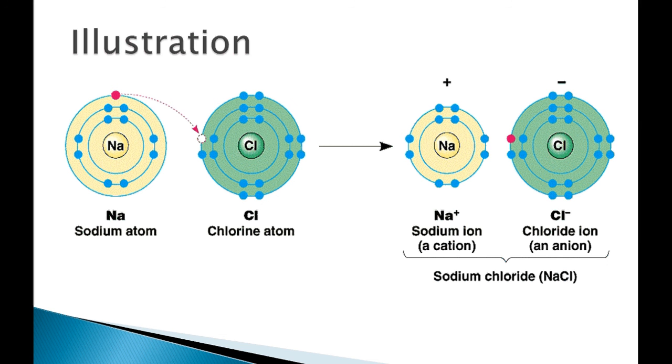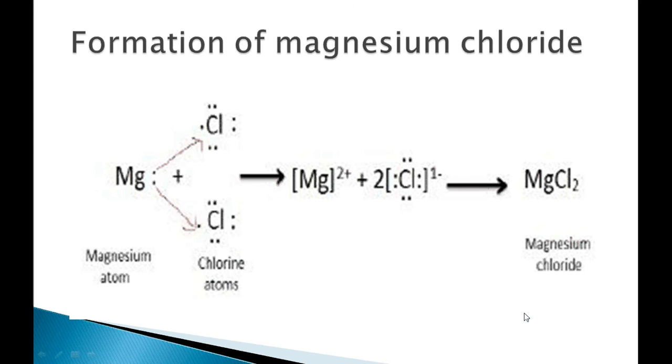Now you can see in this diagram also, sodium has 1 outermost electron in the valence shell, that is the red colored dot. This red colored dot is being transferred to the chlorine. It is shown over here. So it will form Na positive, and we have shown one electron coming into the shell of chlorine. So that will form sodium chloride. Now next we will see the formation of magnesium chloride.